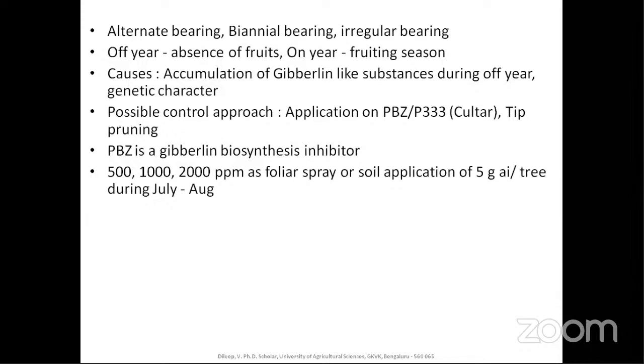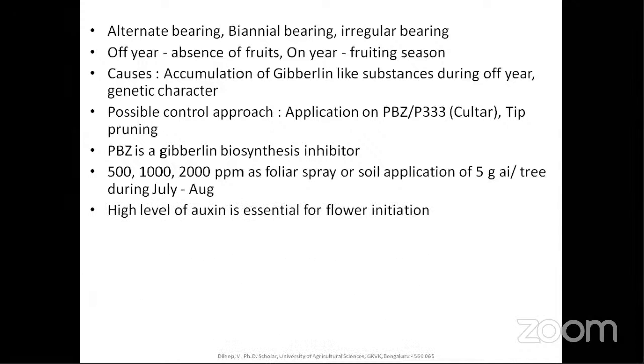So while harvesting, if you harvest the fruit along with a stalk of 4 to 5 centimeter, that will help in stopping the accumulation of these hormones, mainly gibberellins. This is one of the possible control approaches. When trees are harvested with the stalks retained, they have shown less incidence of alternate bearing. This is one of the good and also easiest approaches compared to applying all these chemicals.